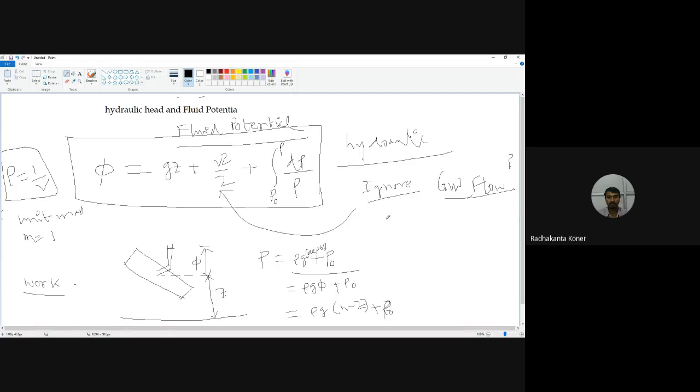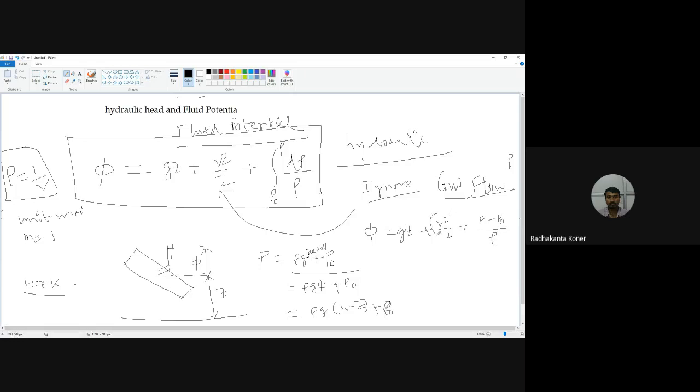Now we have already learned this phi value can also be written as gz plus v square by 2, plus the pressure integral from P0 to P, so it is basically P minus P0 divided by rho in simplified form.